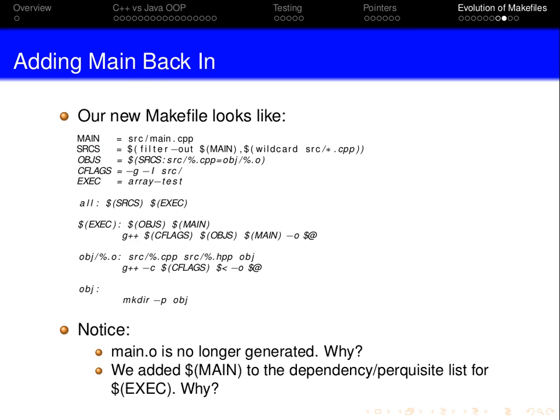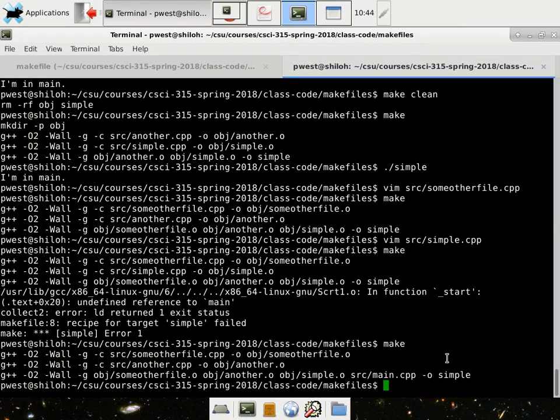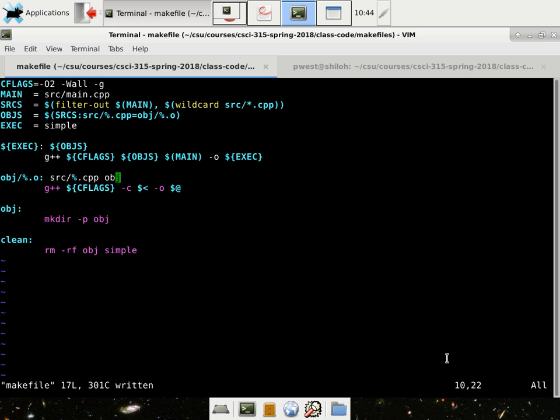All right, new makefile looks something like this. Mine doesn't say array test, but I think the rest of it's the same. I have an additional clean directory to help clean everything up.